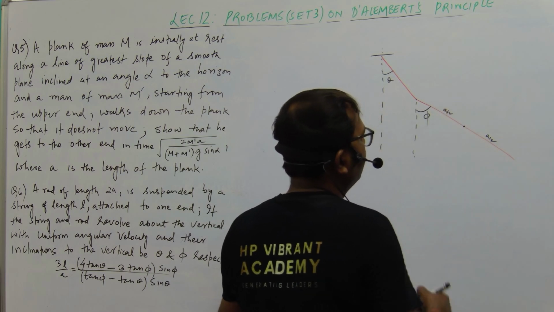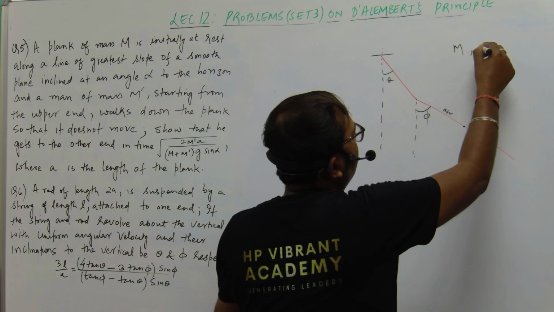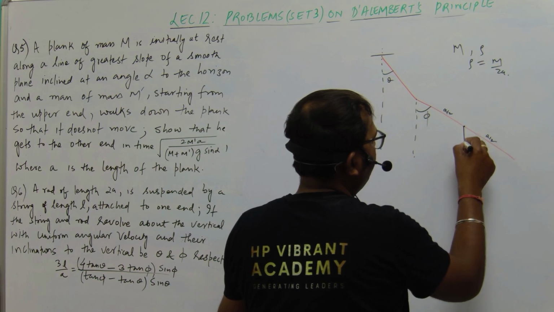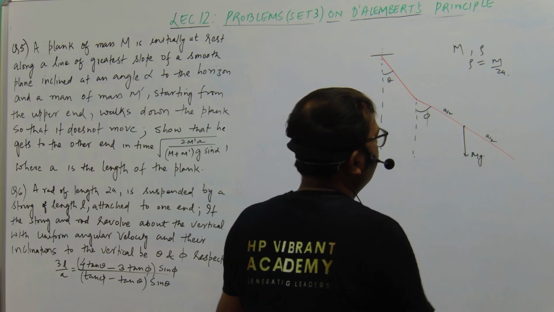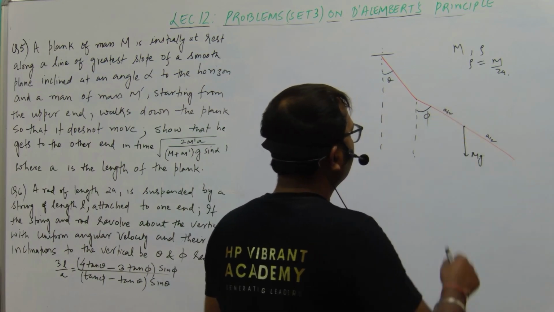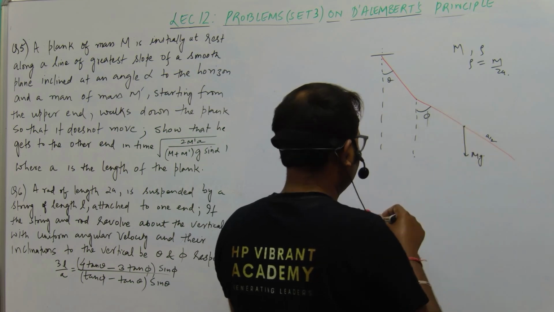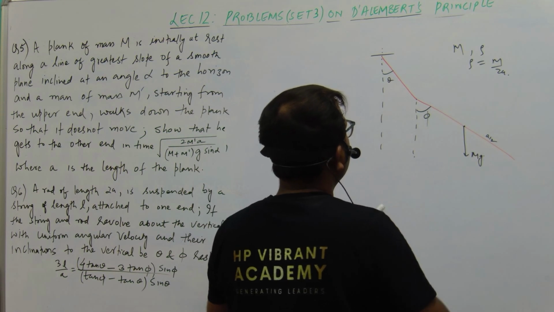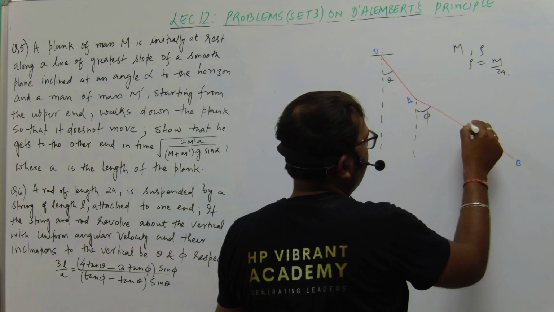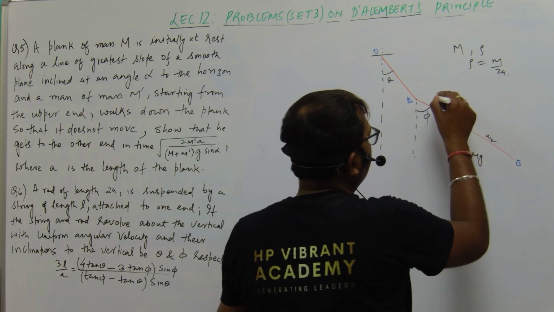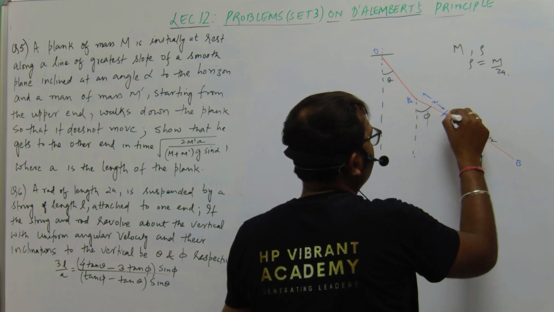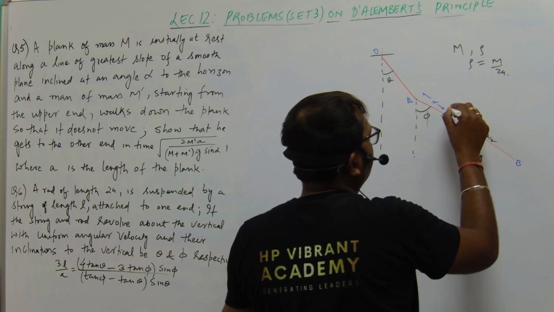Let us consider the mass of the rod as m and the density as rho, so rho is equal to m upon 2a. The weight will act from here, so this is capital Mg. Let us name the points: this as O, this as A, this as B and this point as C. Let us take an element dx at a distance of x.